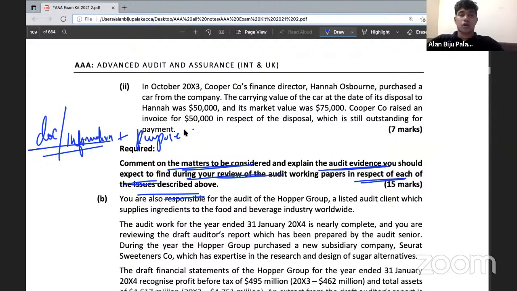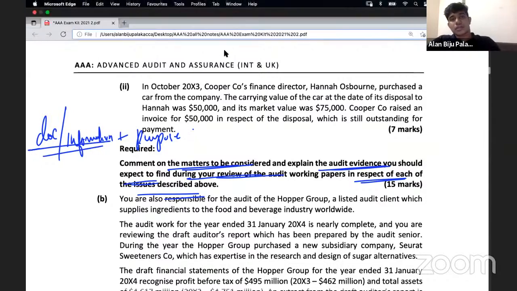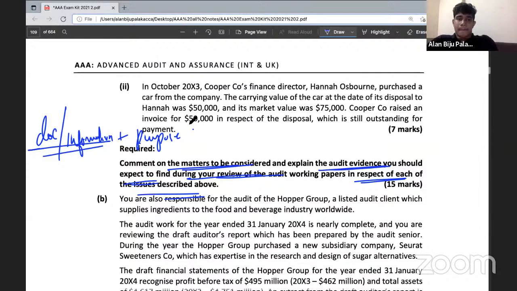Give a heading called common audit evidences. The first one: a copy of dash to ensure or to confirm dash.